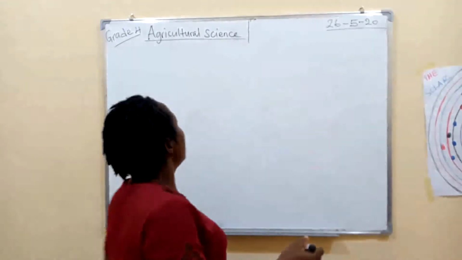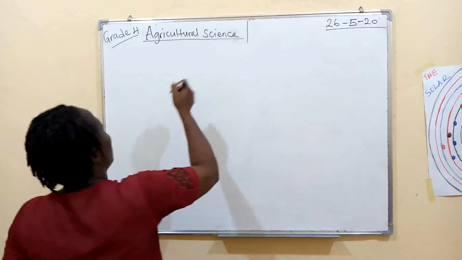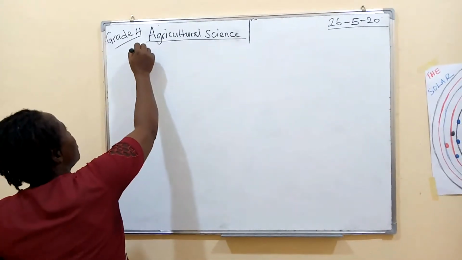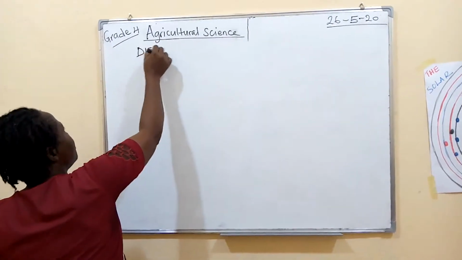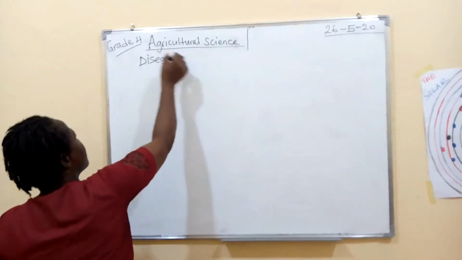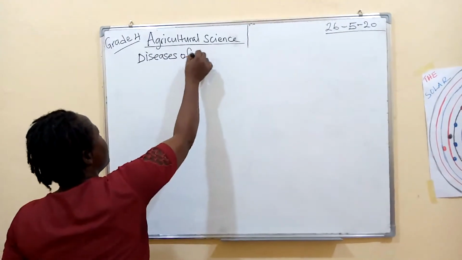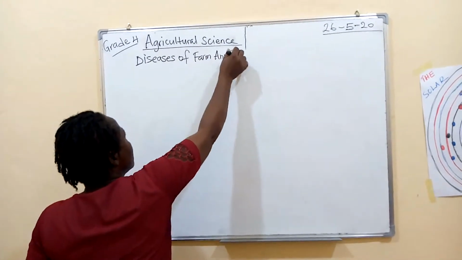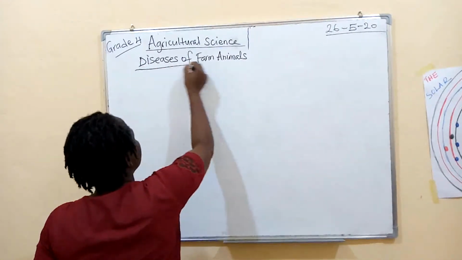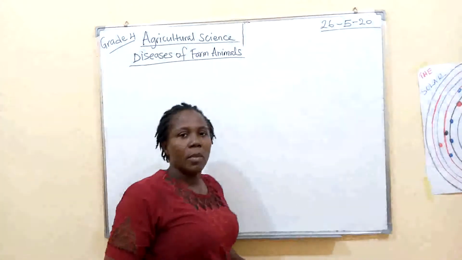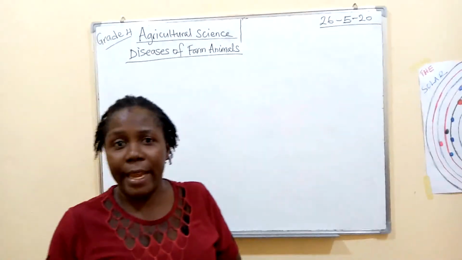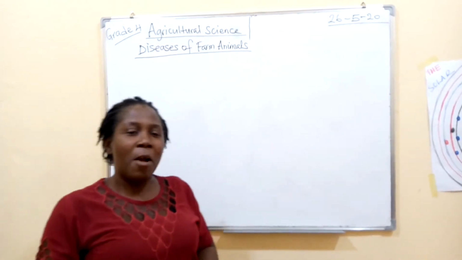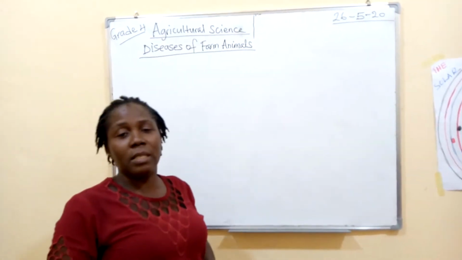So this is what we are going to look at, and our lesson says diseases of farm animals. What is our topic once again? Diseases of farm animals.